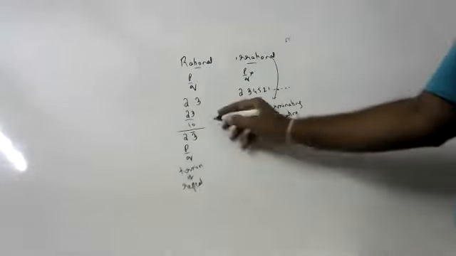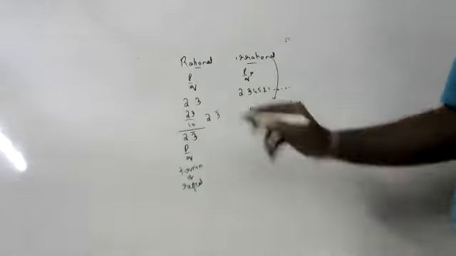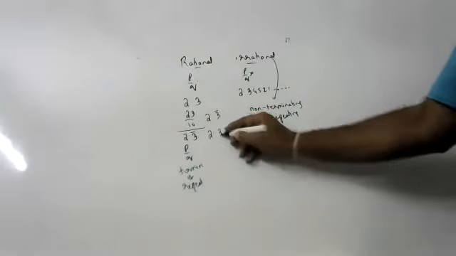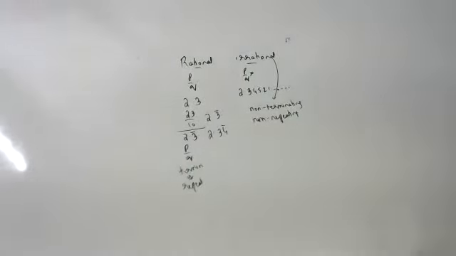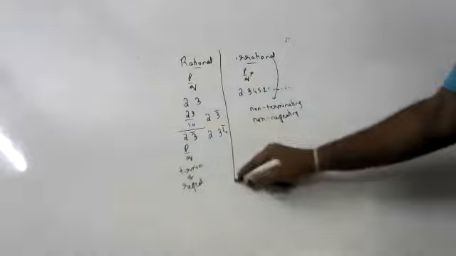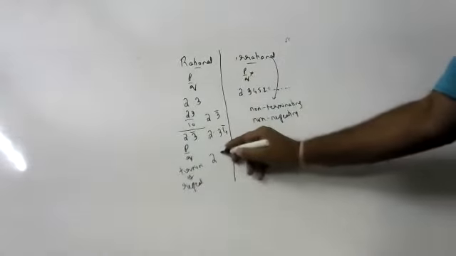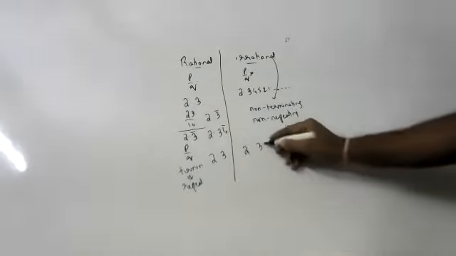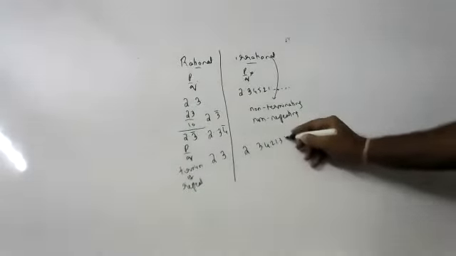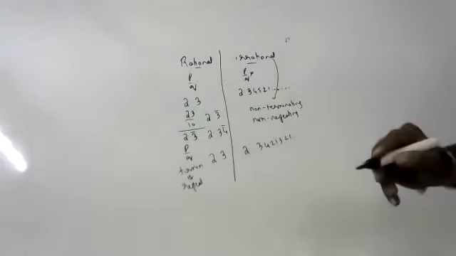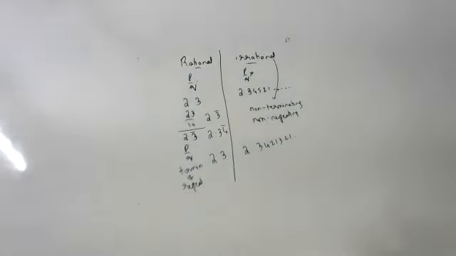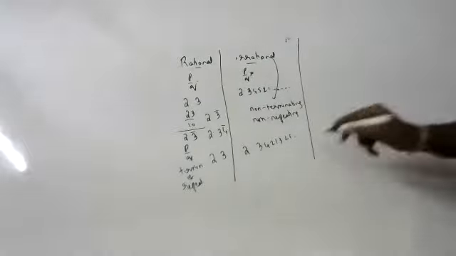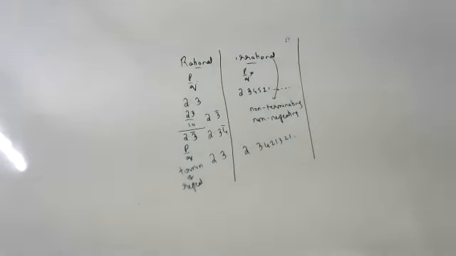So children, in last classes I told you how to find the p by q form of 2.3 bar, and of 2.34 bar, all these things. These are rational numbers. 2.3, if I write, is a rational number, terminating. 2.342132 is non-terminating and non-repeating. Non-terminating and non-repeating numbers are called irrational numbers.